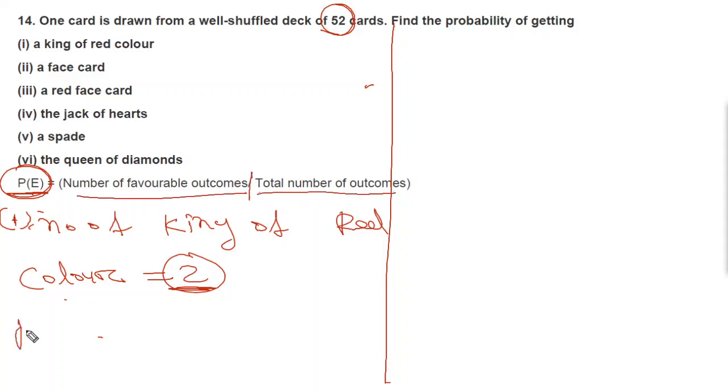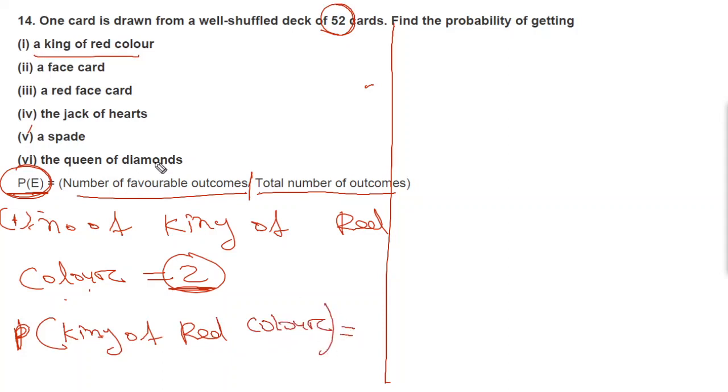So we have to find the probability P of a king of red color. It will be equal to, so here favorable outcomes are 2, so we can write 2 divided by total number of outcomes is 52, so 2 by 52, which will be equal to 1 by 26.